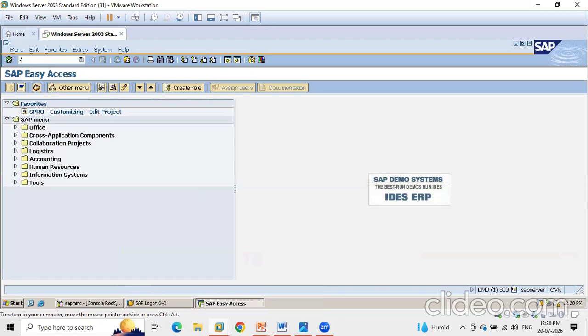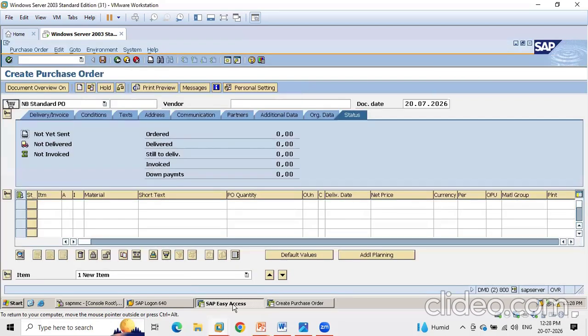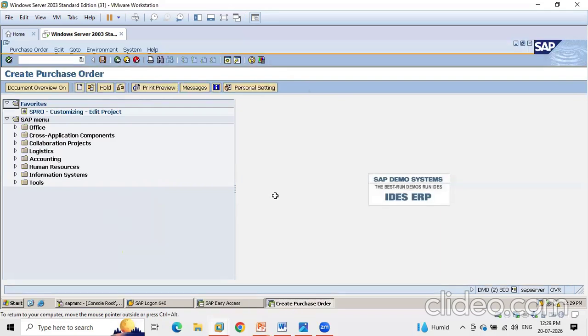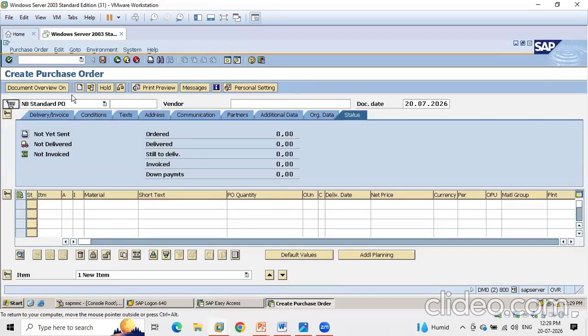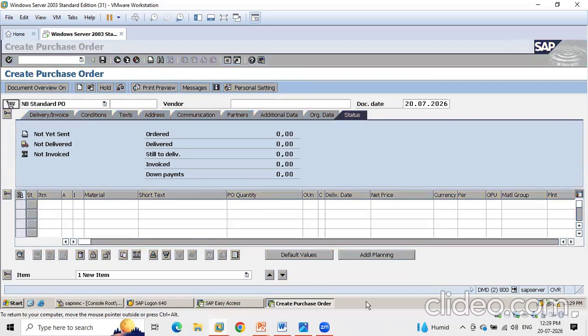Okay, so I will enter /o. What will /o be doing? It will create the next window along with the existing window. Okay. So ME21N. Along with your old existing window, your next window will be opened, whatever the transaction you have entered. Then /o ME51N. Like that you can open up to 6 windows.